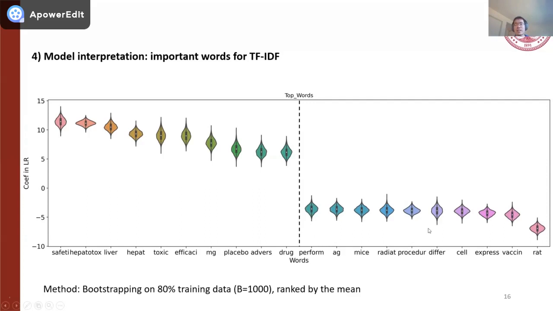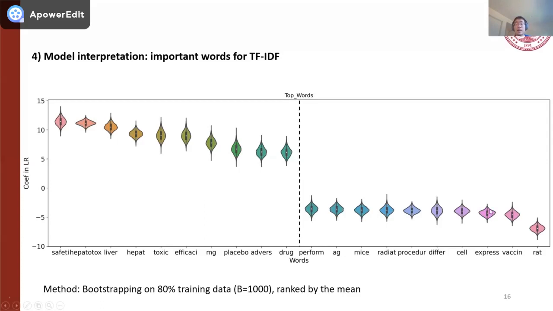And for the negative cases, we could also see that words like the rat and the vaccine express cell are indicators of the DILI negative predictions. And it is also clearly meaningful because they may be closely related to other fields of research in biomedicine that are not related to drug-induced liver injury.